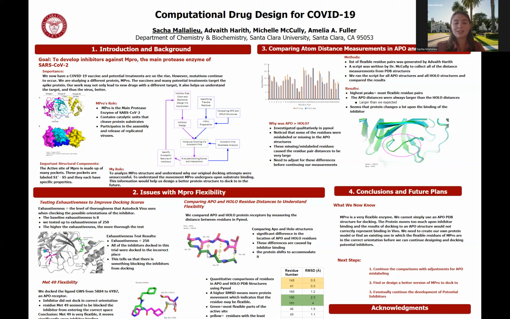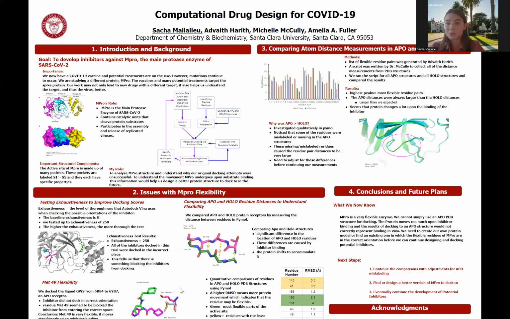This is telling us that this specific residue, alanine 191, or this residue over here, methionine 49, those are what we would consider flexible residues, which means they change significantly when an inhibitor or the natural substrate binds. Moving forward, before we can continue our docking of inhibitors, we need to identify all of the parts of the protein that are flexible and make sure that when we are docking to a structure of Mpro, all of those flexible residues are in the correct orientation, meaning they're out of the way of the inhibitor when it docks.